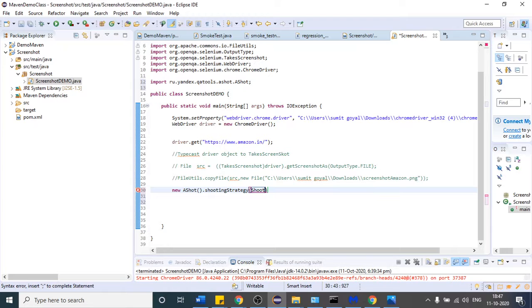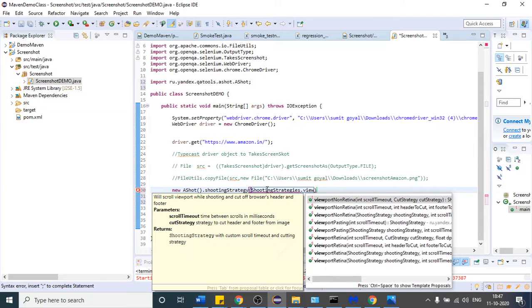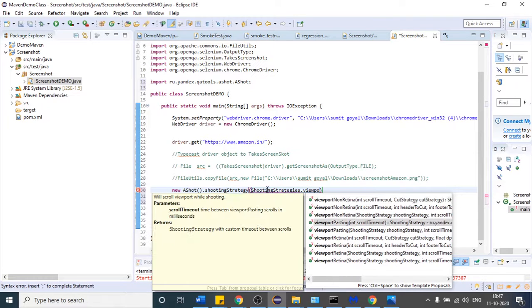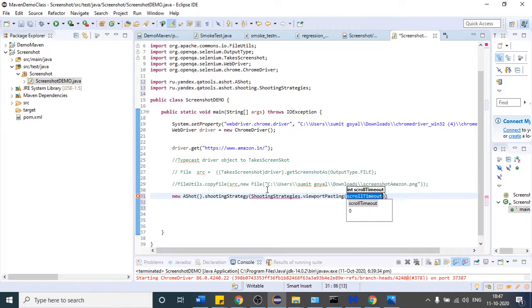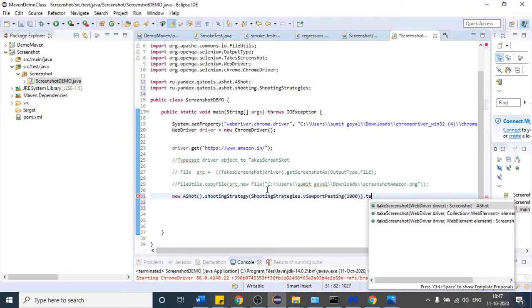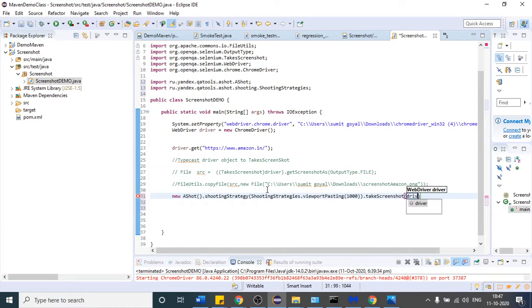Shooting strategy, to use dot view port pasting. Yeah, it is the one. And as of now, let me provide 1000. I will be talking about this value here. Okay, what is this value? And after that, once we have written that, I will provide the driver object inside that method, takeScreenshot.